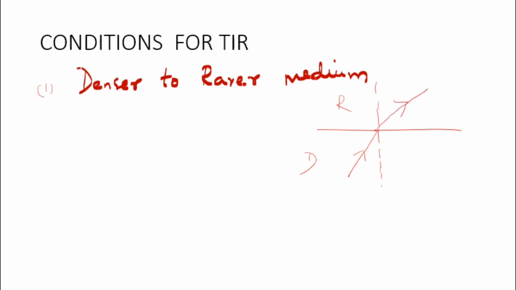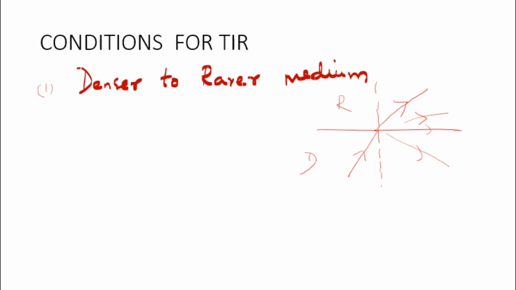So in this condition, when you increase the angle of incidence, the refracted ray will be moving like this, away from the normal, and finally it grazes, then it comes inside. So for this condition to occur, the light has to travel from denser to rarer medium. If it is from rarer to denser medium, the light ray will be moving towards the normal, so this condition may not happen.